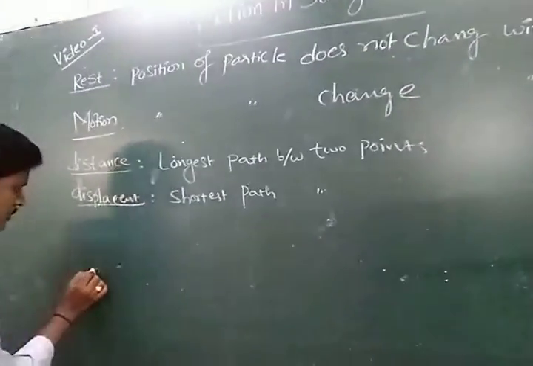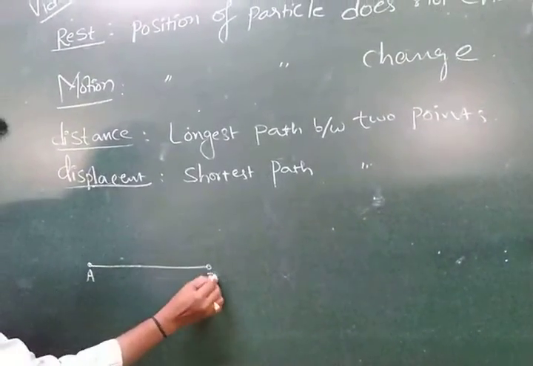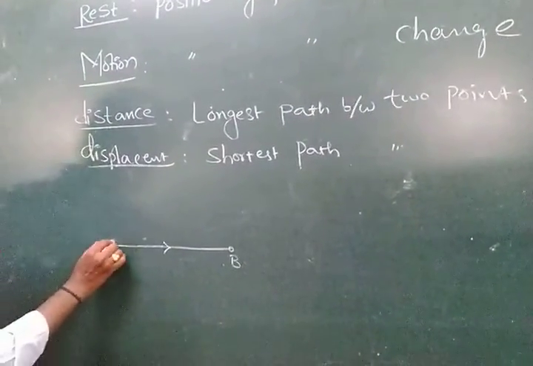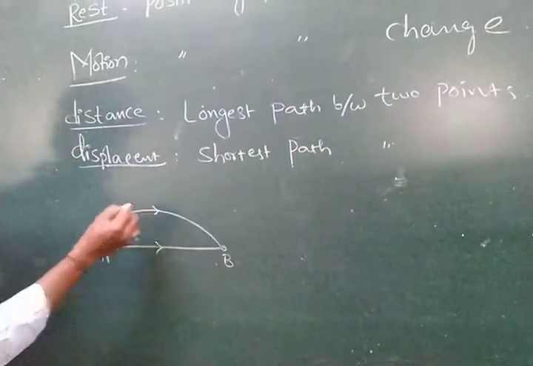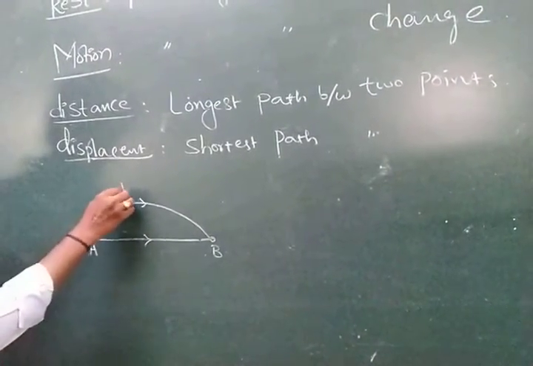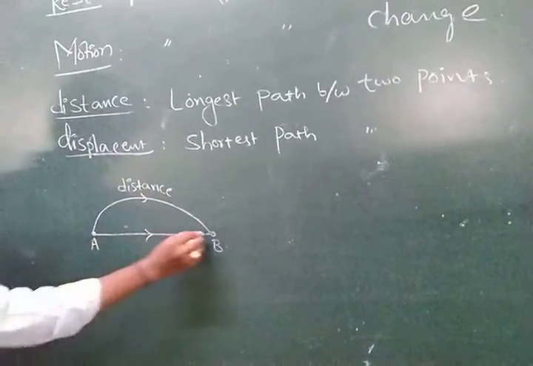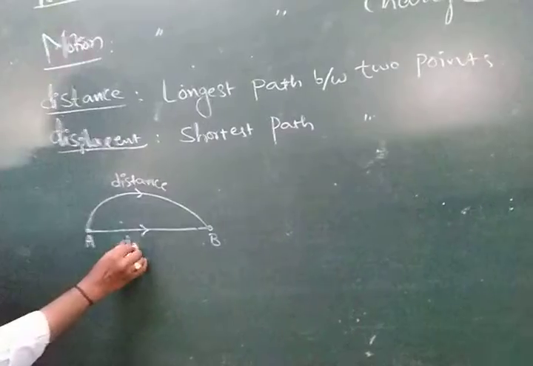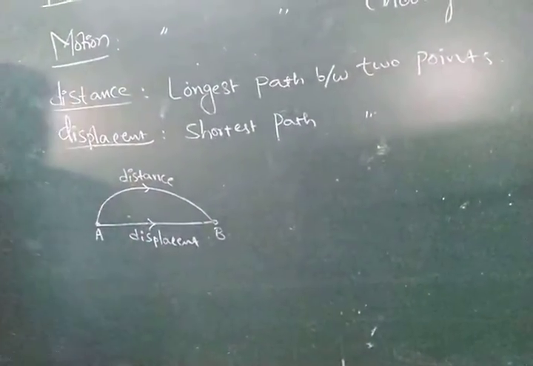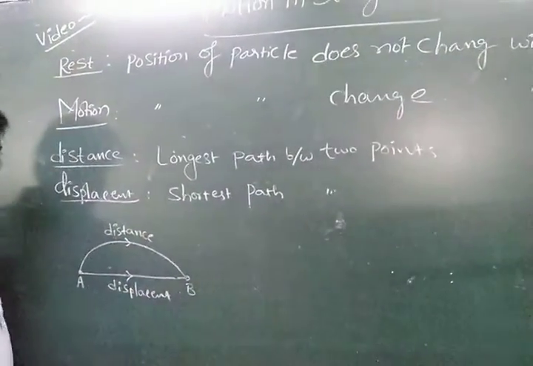For example, consider a body that starts from point A and reaches point B. Two paths are there: one is a straight line path, another one is a curved path. The long path is called distance. The direct path AB is called displacement. So here, distance and displacement.